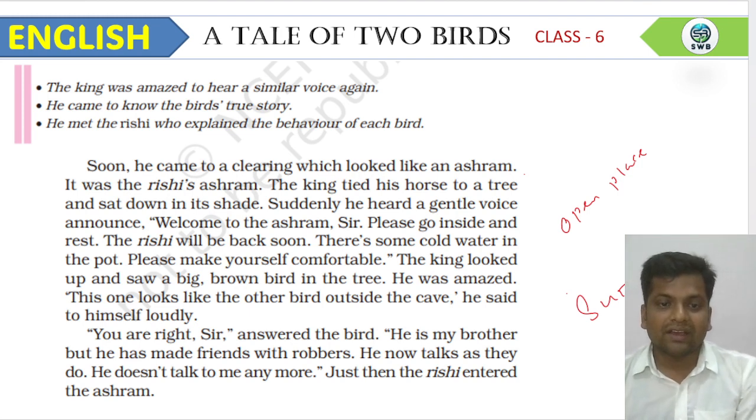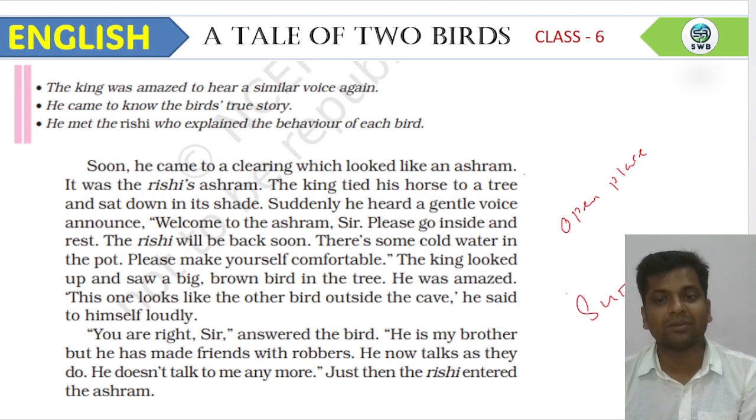He now talks as they do. He also told that as the robbers talk, like my brother is talking now, he doesn't talk to me anymore. The second bird also told the king that his brother is not talking to him nowadays because he doesn't like the behavior of the second bird.